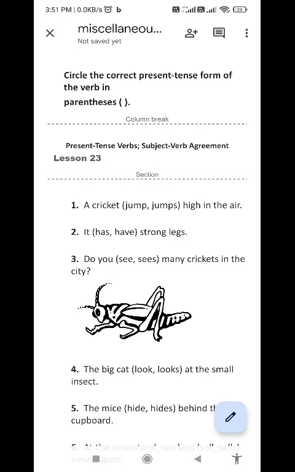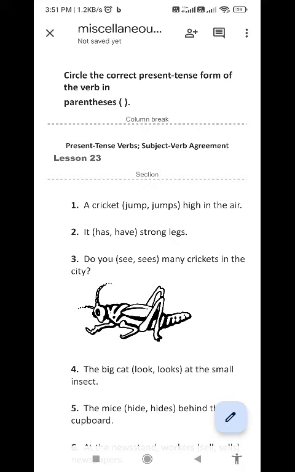Do you see or sees many crickets in the city? See, do you see or sees? So you, that is second person. Second person means we will take only the main form of verb, that is see. Do you see many crickets in the city?